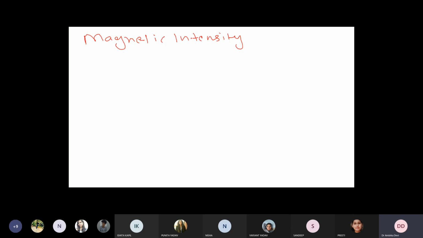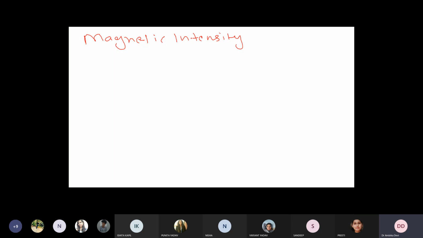Magnetic field कितनी strong है, राइट, कितनी जल्दी वो किसी मटेरियल को मैग्नेटाइज कर सकती है, कितनी जल्दी वो मटेरियल रोटेट हो रहा है under the impact of the magnetic field, right? So that defines the magnetic field intensity, right? So by definition you can say that the intensity of magnetic field at any point in a magnetic field is the force experienced by a unit north pole placed at that point.